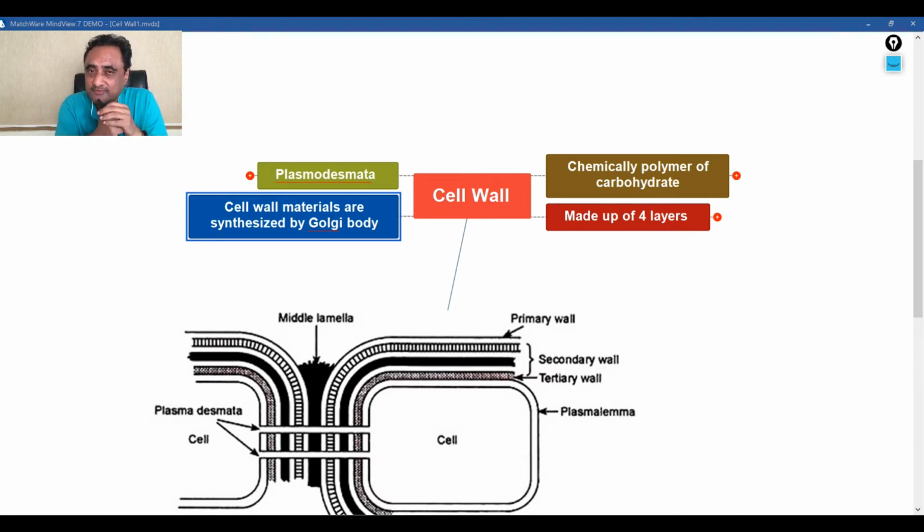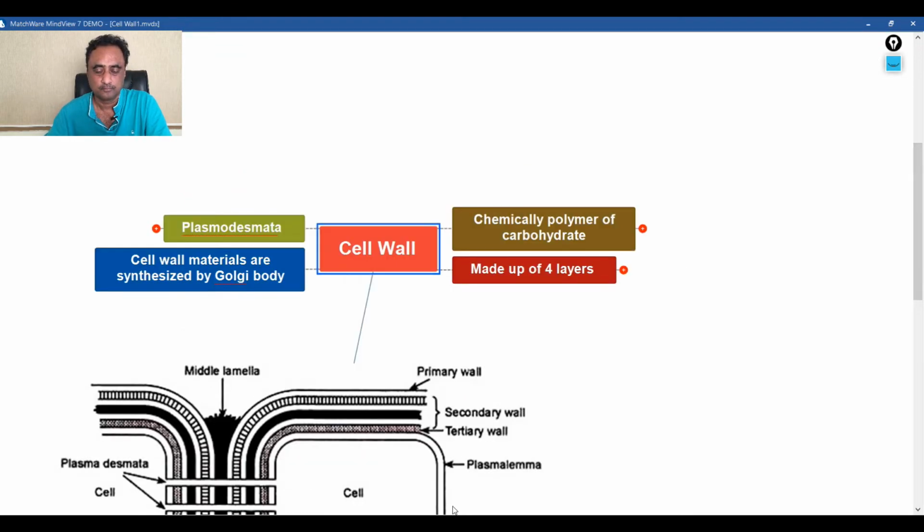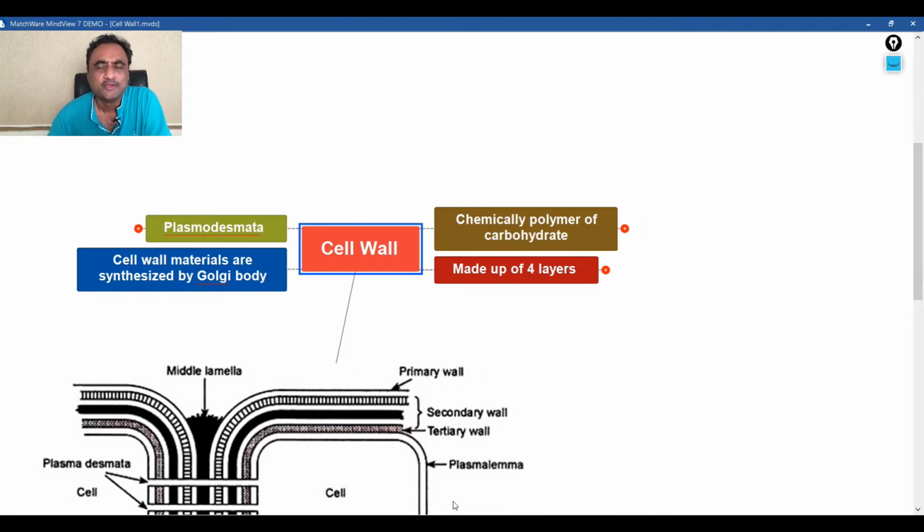The definition is that a cell wall is of course a dead rigid covering, but chemically it should be made up of a polymer of carbohydrate. I repeat, chemically it should be made up of a polymer of carbohydrate. That is the key point as far as the cell wall is concerned. So today we will discuss the main points regarding the cell wall. Okay.